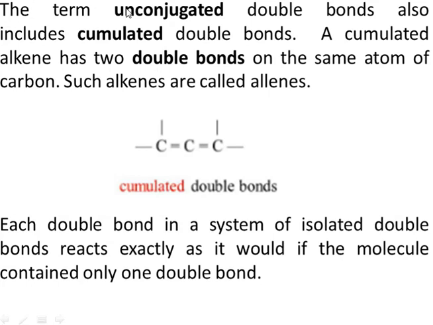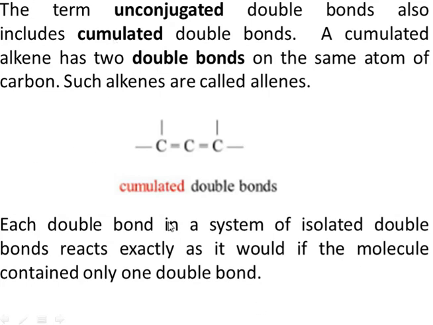Right. So the term unconjugated double bond also includes cumulative double bonds. The cumulative double bonds are double bonds in which two double bonds are present with the same carbon. So you can see these are two double bonds and they are attached to the same carbon here, right? So such systems are called allene. So this is called allene, right? Whenever there is a cumulative double bond, then such a system will be called allene.